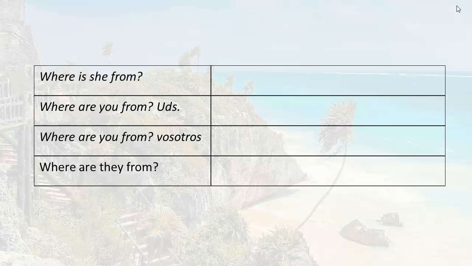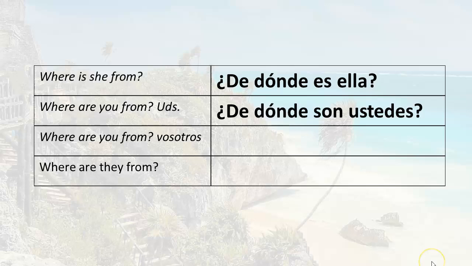Where is she from? ¿De dónde es ella? Where are you from? Remember, addressing a group of two or more, the question would be, ¿de dónde son ustedes? ¿De dónde son ustedes? Where are you from using vosotros?